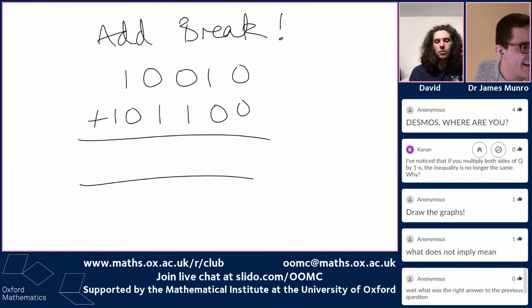Okay. But why would you multiply both sides? Like, if you multiply both sides by 1 over x, you don't know whether that's positive or negative. That's true. There's also the problem that, if you multiply both sides by a negative number, then that would flip the inequality around. So you don't know whether that's positive or negative, so you can't just multiply. In general, when you multiply both sides of an inequality, you've got to be careful to multiply by something you know to be positive, or be really careful.